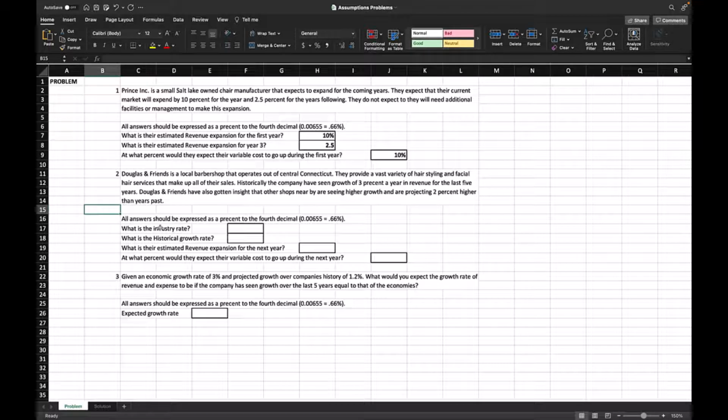So if other competitors are seeing 2% higher, so your industry is seeing 2% higher than what historically has been done. So if we're given your historical growth rate of 3% over the last 5 years and 2% for the next year, given that over that 3%, then we should expect a 5% for industry growth. So what is the historical growth rate? Well, we just talked about it. It should be the 3%.